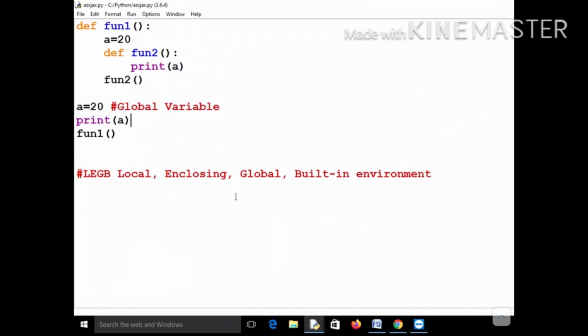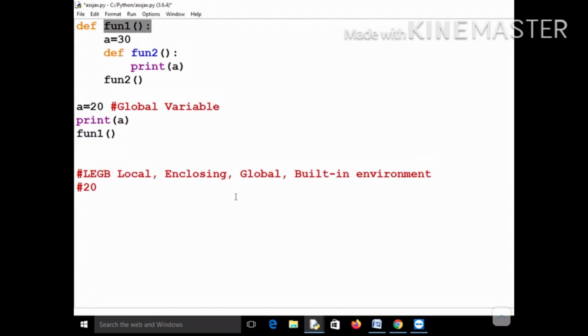Okay, so let's see this example, and here what's happening is that this is called your enclosing environment. This is your enclosing environment for the function fun2. Here you are first declaring a global variable A equal to 20, and let me change it to 30. First you are printing the value of A, so the output will be 20. Okay, so the output first will be 20, and now you are calling this function fun1.